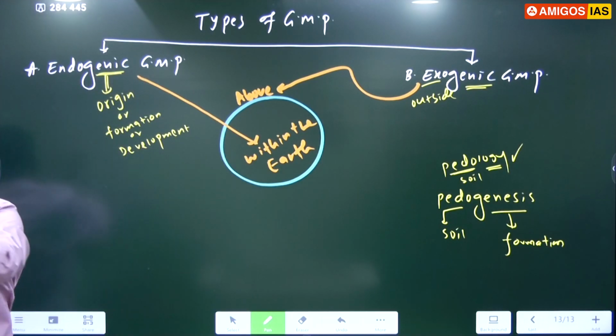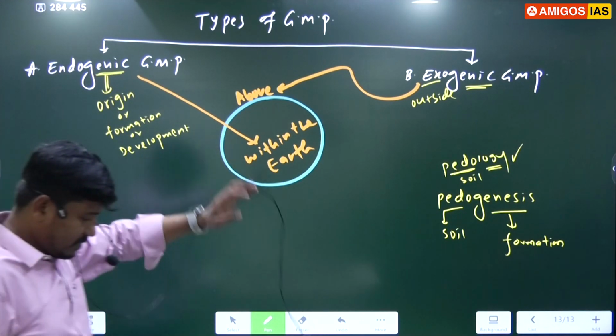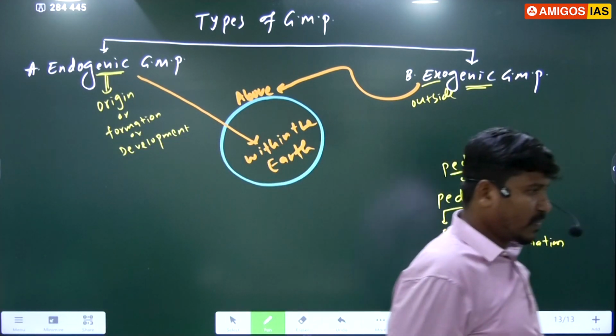You got this point? Put the heading: endogenic geomorphic processes. Endogenic, right?